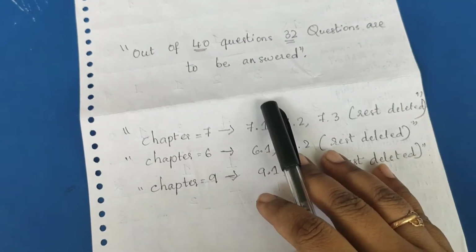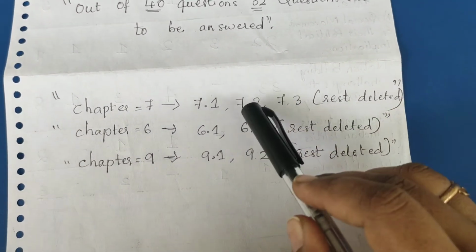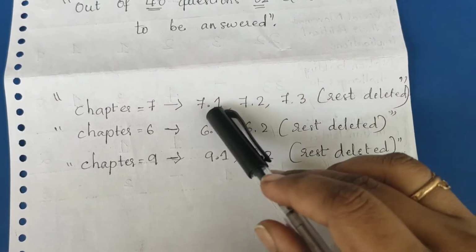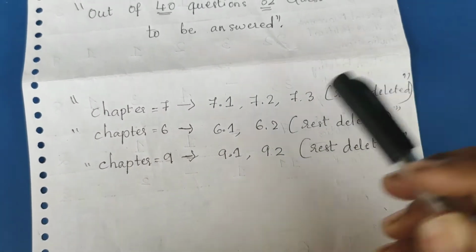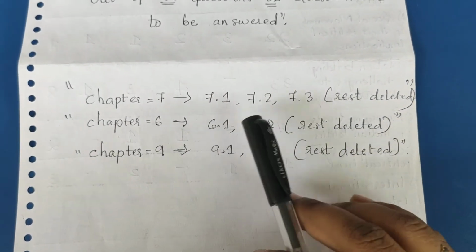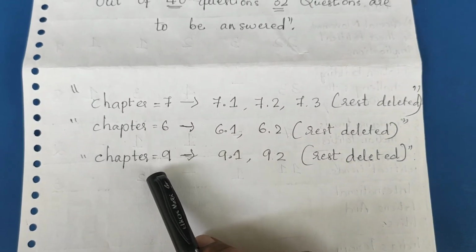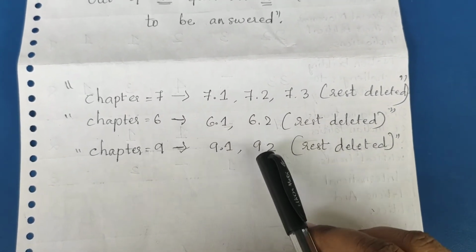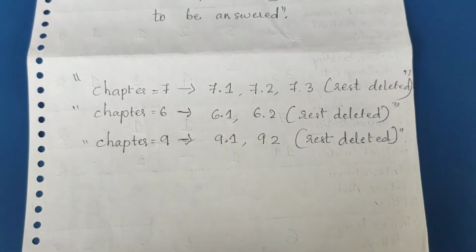Okay, and from chapter number 7 only we have 7.1, 7.2, 7.3. These are retained and the rest is deleted. In chapter number 6, 6.1 and 6.2 are retained and the rest is deleted. And from chapter number 9, 9.1 and 9.2 are retained and the rest is deleted.